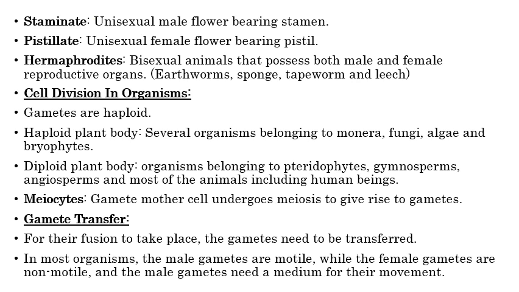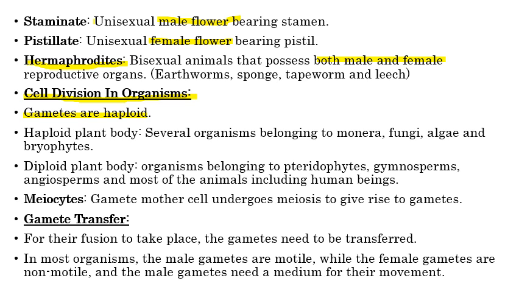We discussed staminate flowers, that is, having only male flowers; pistillate, having only female flowers; and hermaphrodite or bisexual, they are having both male and female. Now we'll discuss cell division in organisms.